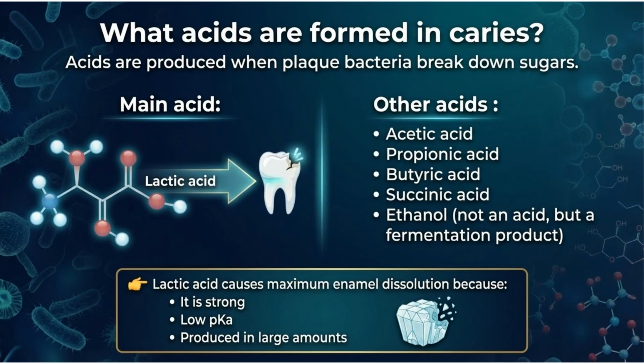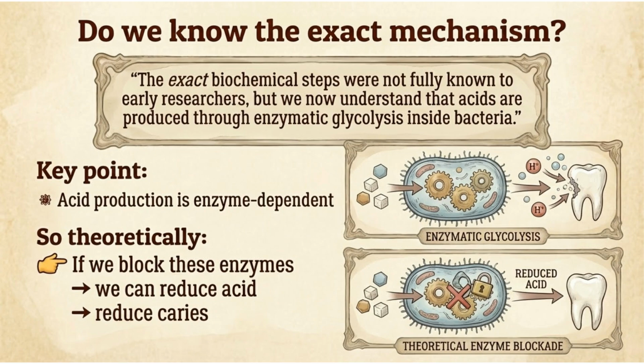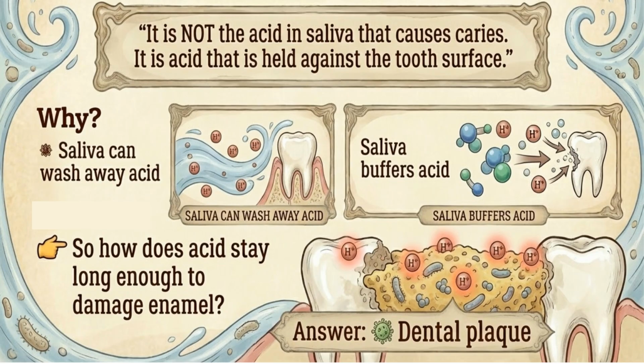Plaque bacteria ferment sugars mainly to lactic acid, a strong, low pKa acid produced in large amounts, making it the most destructive to enamel. Though the exact mechanism is not known, plaque acids are produced by bacterial enzymatic glycolysis. Therefore, inhibiting these enzymes, such as by fluoride, reduces acid formation in caries. Remember, caries is not caused by acid in saliva, but by acid trapped on the tooth surface. Saliva washes and buffers acid, but dental plaque holds it long enough to dissolve enamel.